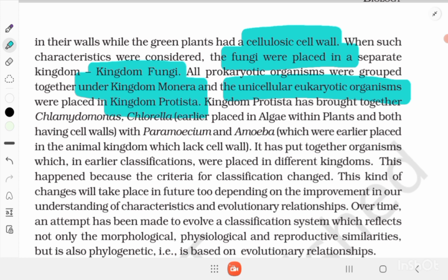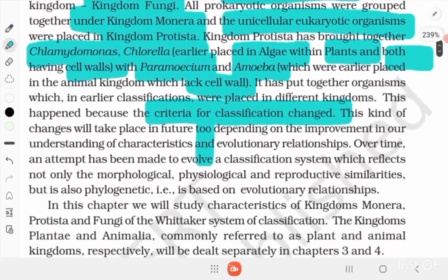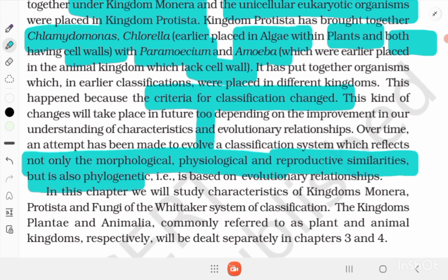Kingdom Protista has also brought together organisms such as Chlamydomonas and Chlorella, which were earlier placed under the algae within the plants, both having a cell wall, and Paramecium and Amoeba, which were earlier placed in the animal kingdom and which lacked a cell wall. It put together organisms which in earlier classifications were placed in different kingdoms. This happened because the criteria for classification have changed. Such changes will take place in the future depending on the improvement of our understanding of characters and evolutionary relationships. Over time, an attempt has been made to evolve a classification system which reflects not only the morphological, physiological and reproductive similarities but also the phylogenetic, that is, the evolutionary relationships.